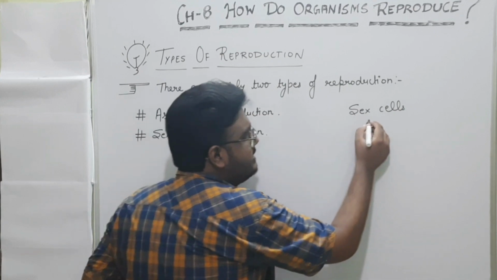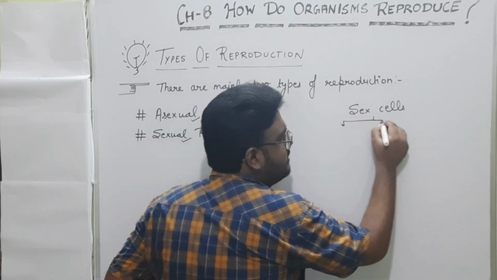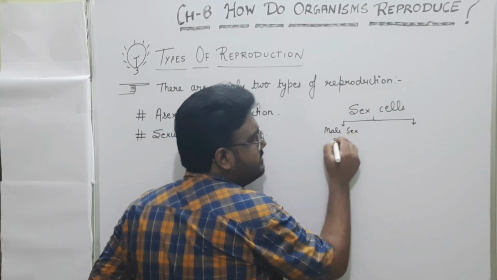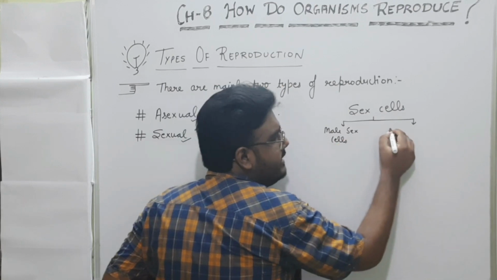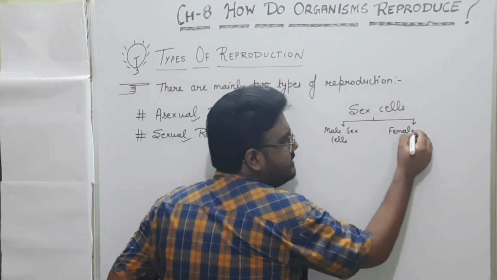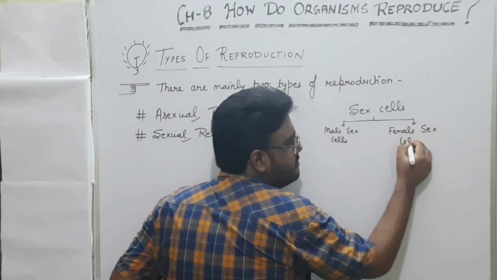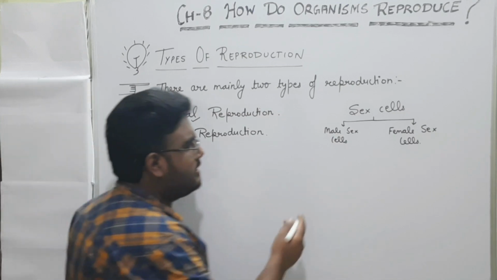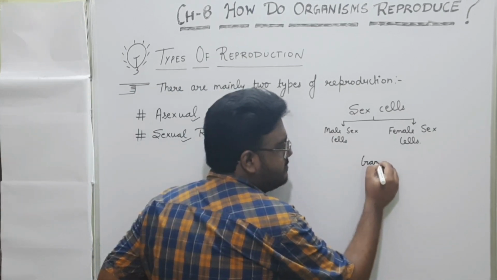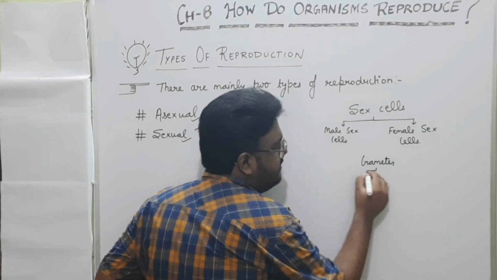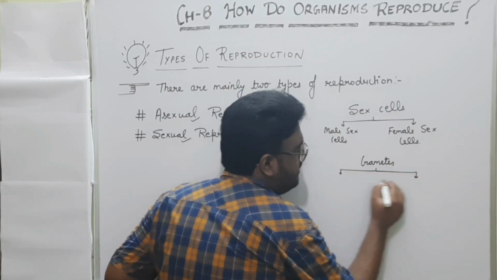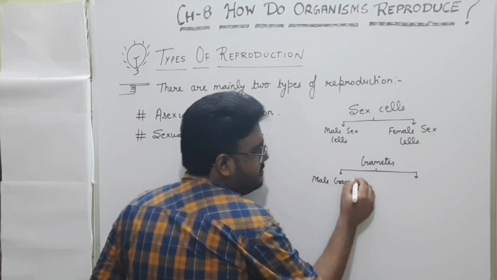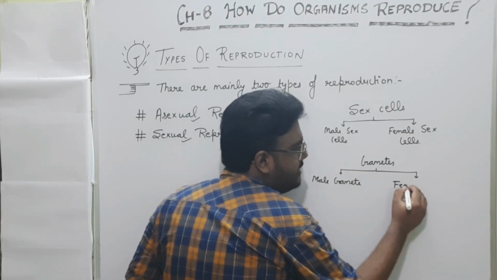Basically sex cells are of two types. First one is male sex cells and the second one is female sex cells. Sex cells are also known as gametes, and these are further categorized into two parts, that is male gamete and female gamete.